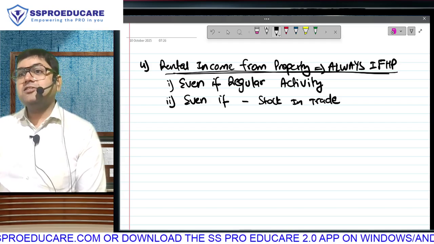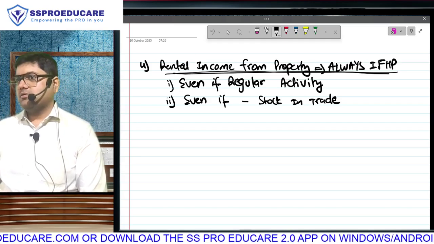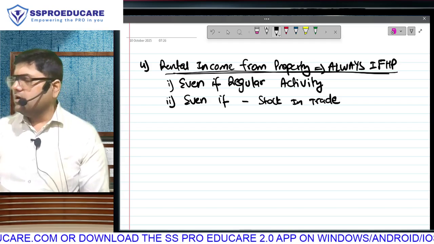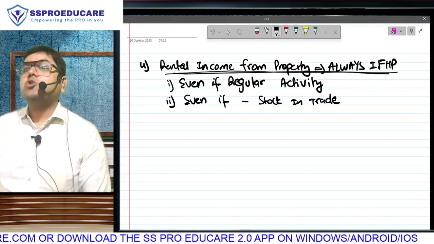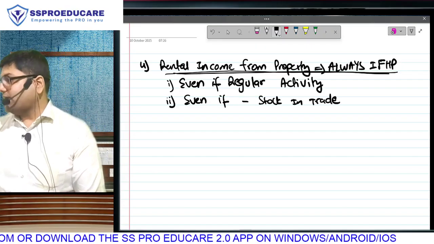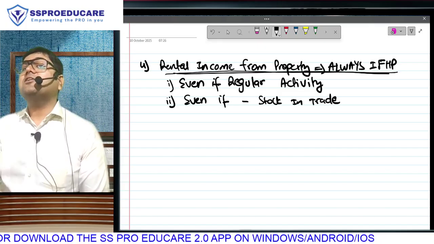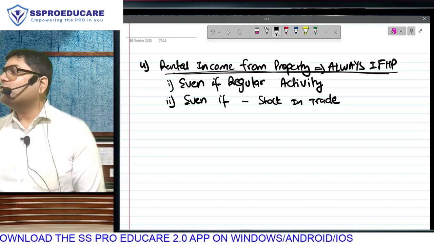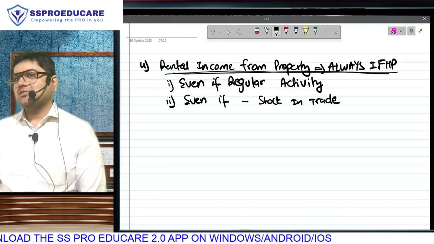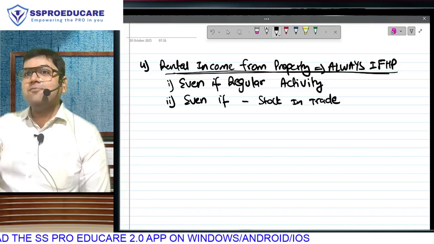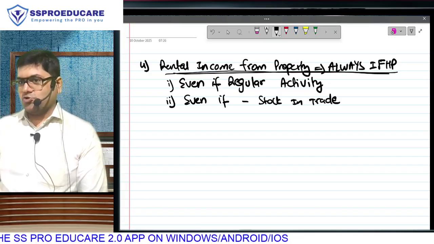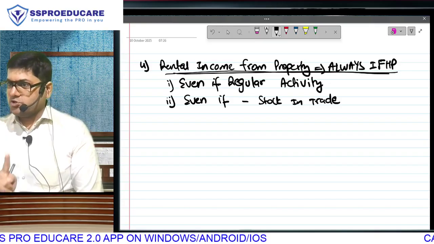Correct? Is this my stock in trade? Yes, because I am a developer. That means I am making money from stock in trade. So developers were trying to claim that, sir, any income earned from stock in trade should be classified under business. But we hereby make it clear, even if it is your stock in trade. Meaning, listen, is selling of properties your business?